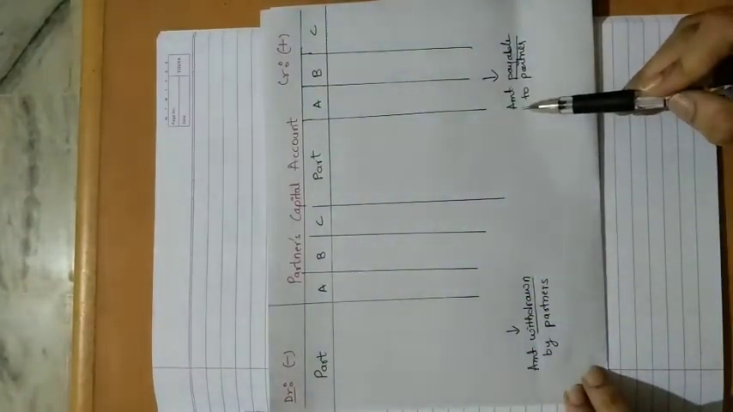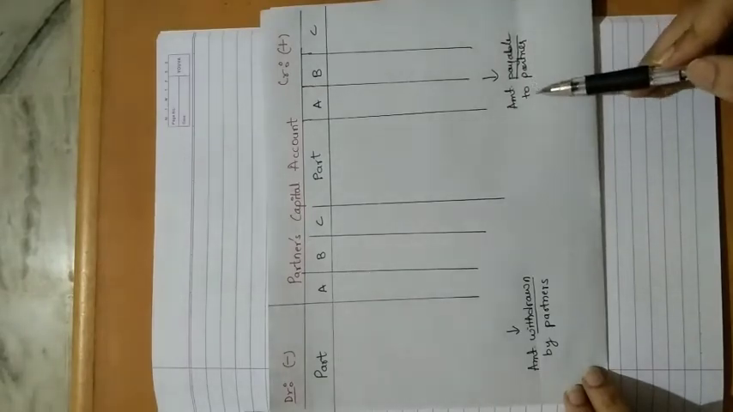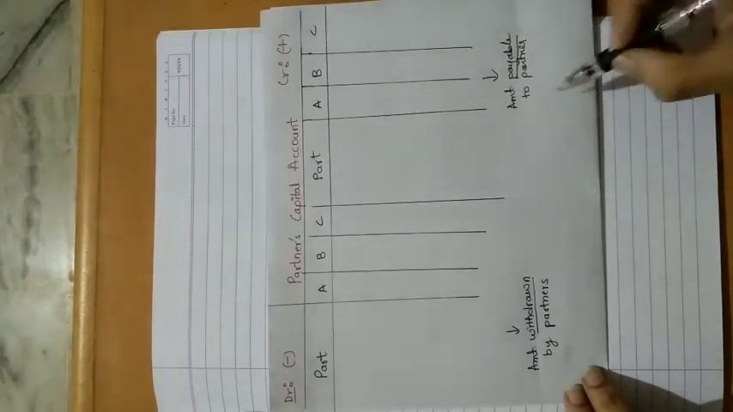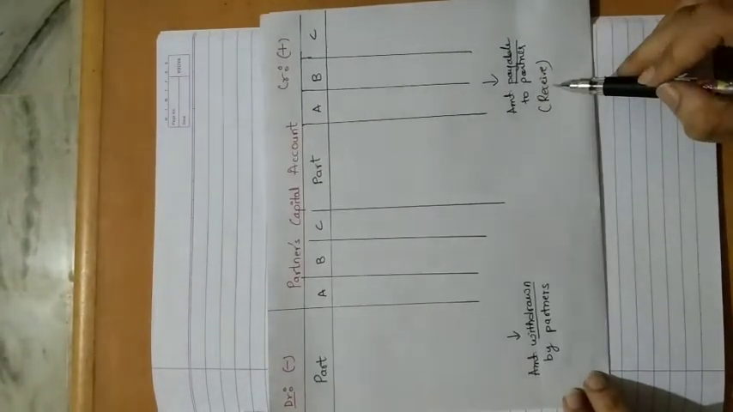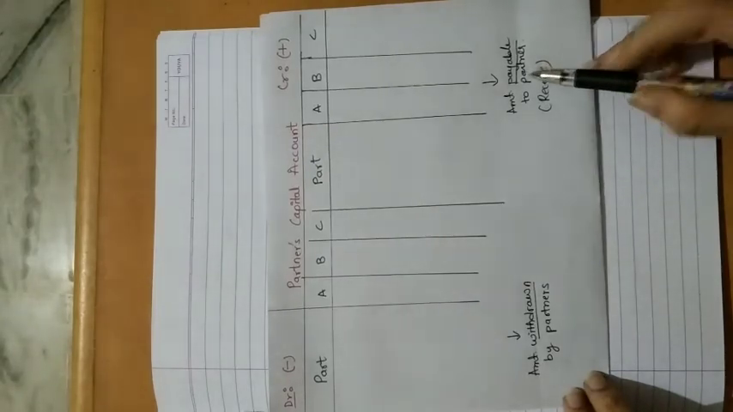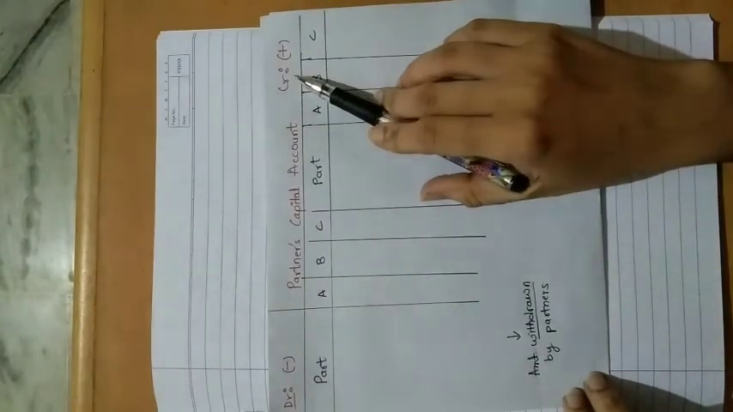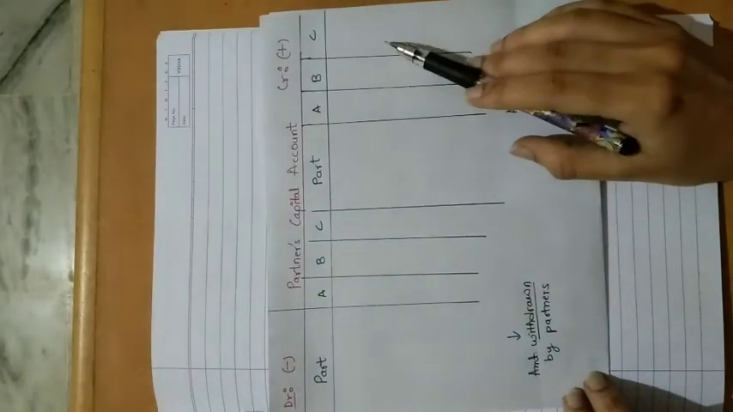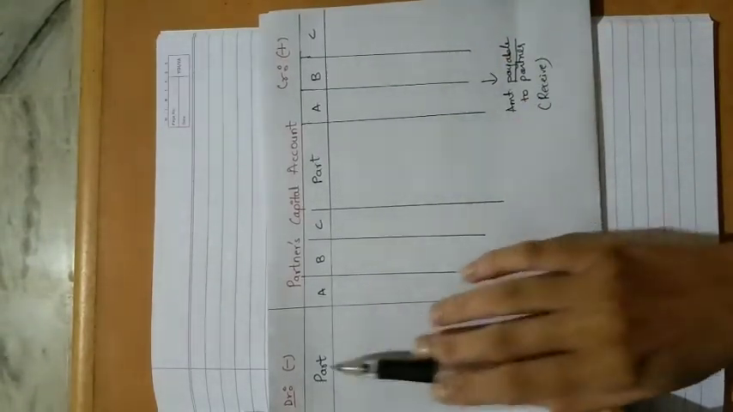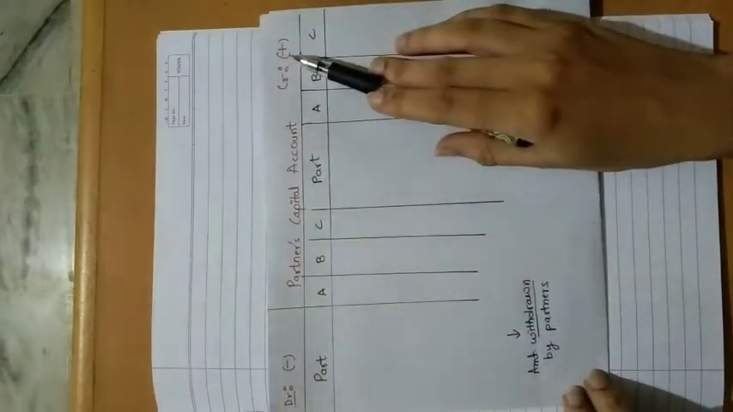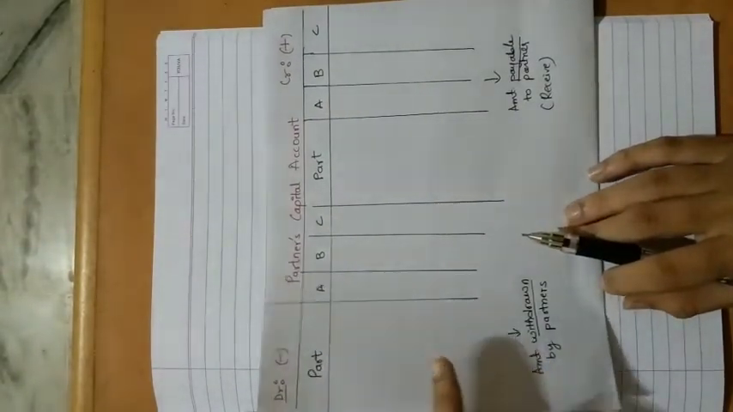And if the partner has to receive money, see what I have written here, amount payable to partner. That means if there is any amount which is payable to the partner in the future, then it will be credited. That means it will be added to the partner's capital account on the credit side. Added means it will be written on the credit side. So debit means minus, credit means plus. Understood? Now, once you understand this, we can go ahead with the problem.